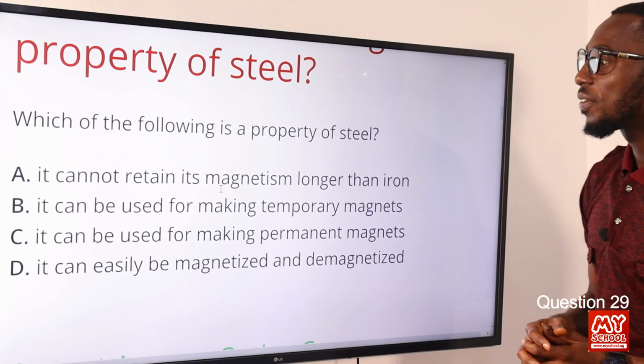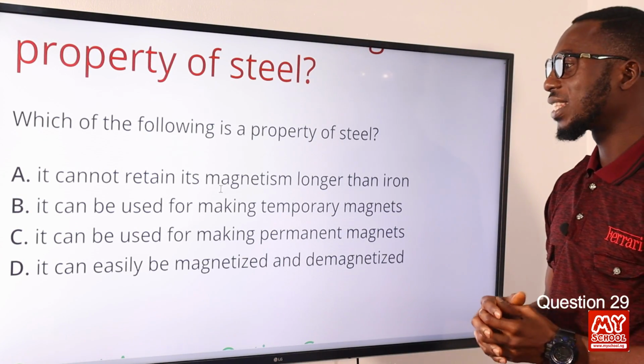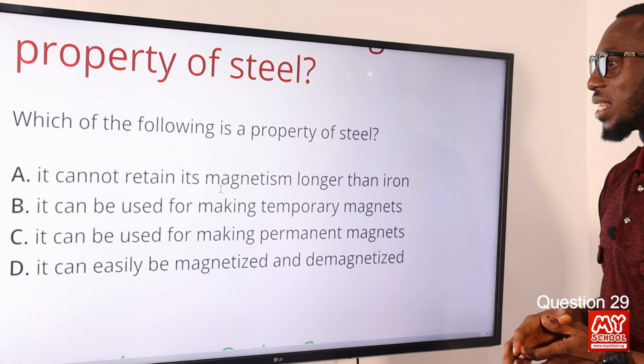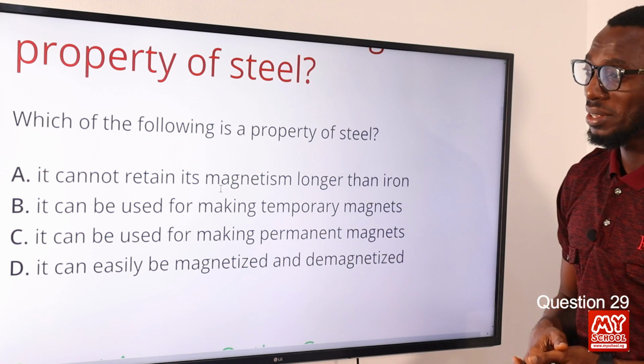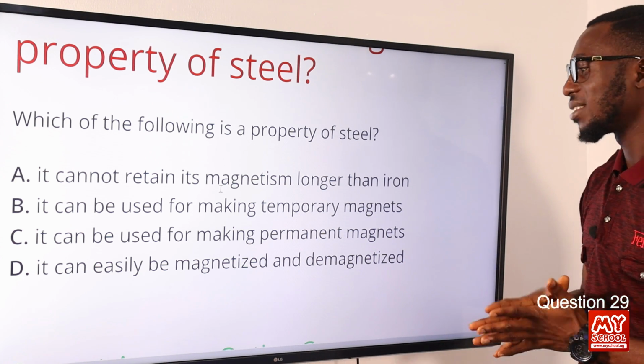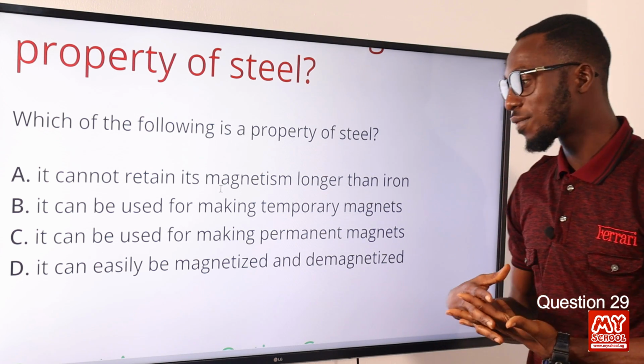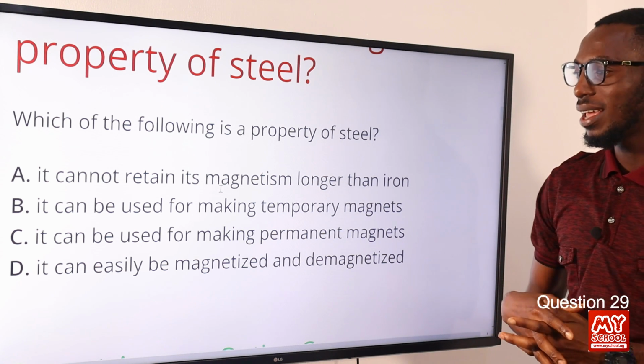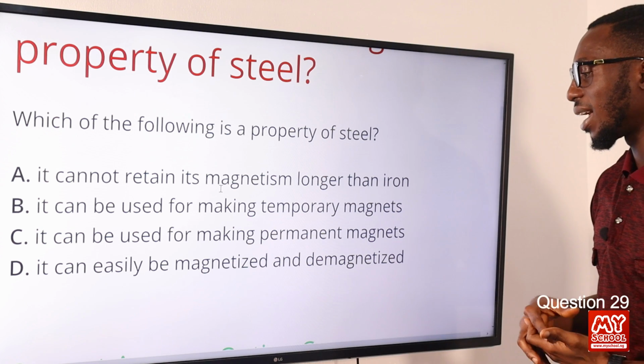29. Which of the following is a property of steel? A, it cannot retain its magnetism longer than iron. B, it can be used for making temporary magnets. C, it can be used for making permanent magnets. D, it can easily be magnetized and demagnetized.